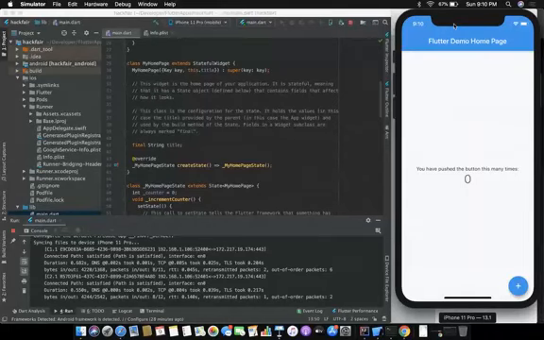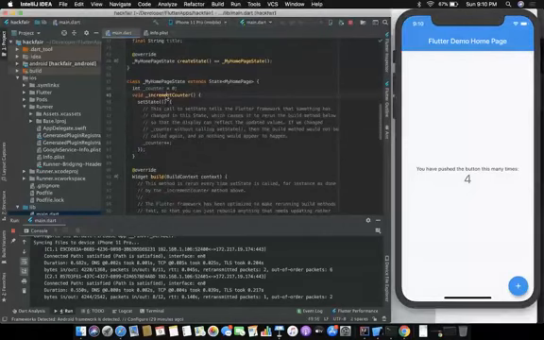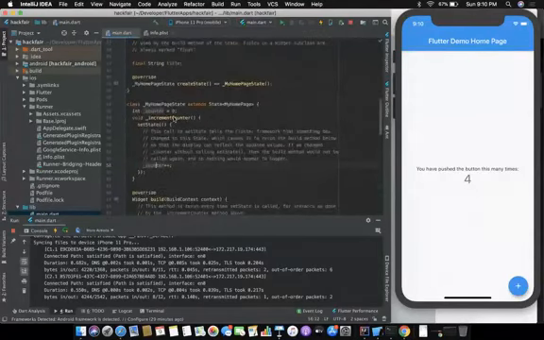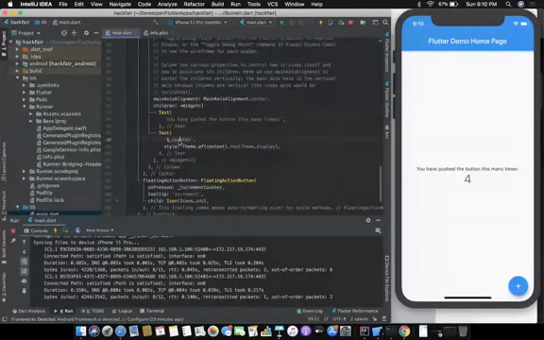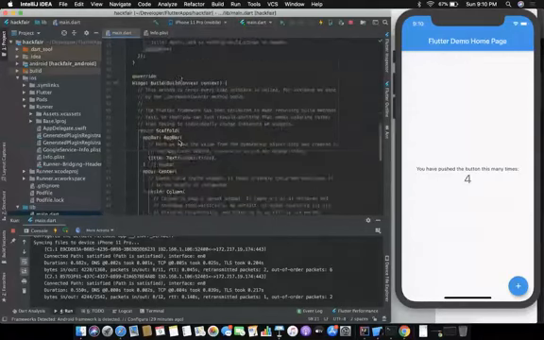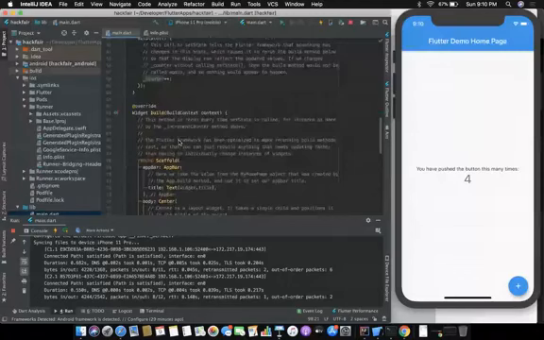This is the application that you get when you press this plus button. It will start incrementing the counter. So let's look at this function. It says increment counter, and it says setState counter plus plus. And this function is being called at this point. This is the floating action button, and when you press it, it will call the increment counter and will start updating it. And here you have the value. This is very basic, so you might not have difficulty in understanding this.